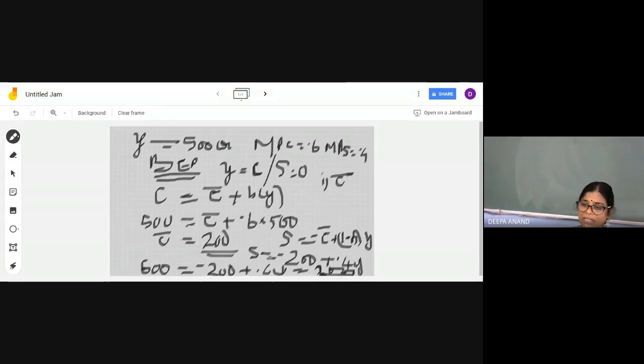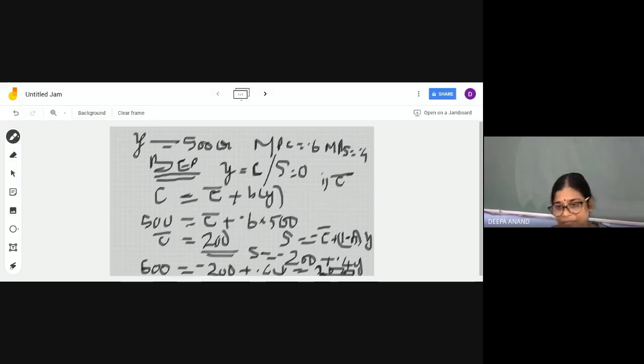If you put in the saving function, at what income level you are functioning in a BEP economy is not the question. But at another point of time in the economy, the saving is 600 crore. At what level of income will the saving be 600?